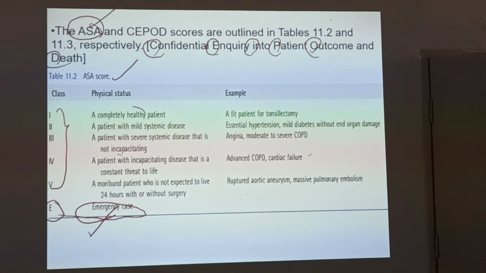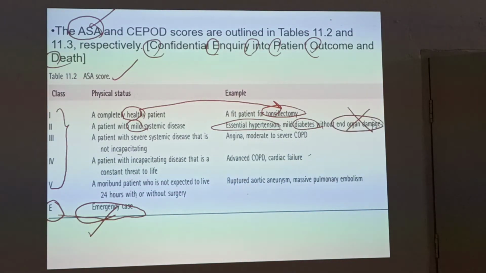Class 1, a completely healthy patient, like you are posting a fit patient for a tonsillectomy, is class 1. Class 2, mild systemic disease like diabetes and hypertension without any end organ damage. It is a normal diabetes patient, normal hypertension patient. It comes under class 2. Class 3, they have a severe systemic disease. It is mild here, it is severe systemic disease. For example, angina and moderate to severe COPD, but not incapacitating. The patient is mobile. 3 is a middle via media. The patient is still mobile and not incapacitating. He is able to move.